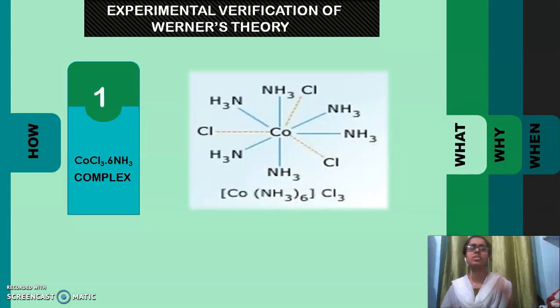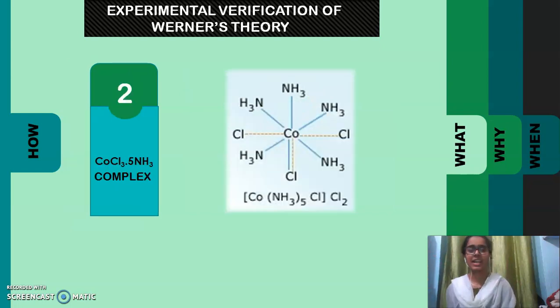Now, in this complex, the coordination number of cobalt is 6. All 6 secondary valencies are satisfied by ammonia molecules. You can see the blue lines, my dear friends, and the 3 primary valencies are satisfied by chloride ions, the red lines. Now, when we react this complex with silver nitrate solution, we will get 3 chloride ions as precipitate, and the total number of ions formed will be 4: 3 chloride ions and 1 complex ion. We can write the formula of this complex as Co(NH3)6Cl3, and the structure is like this, my dear friends.